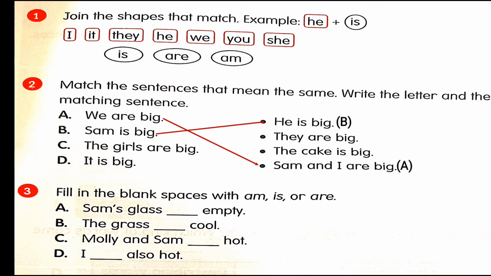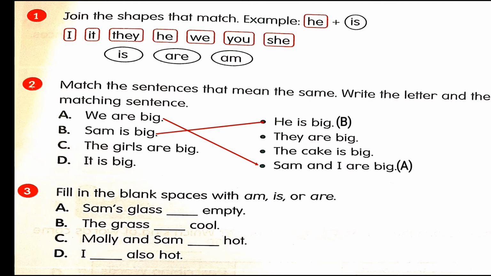Okay. Now let us try out number 3. This one also you will do in your book. Only number 1 you will do in your copy. Okay. Fill in the blank spaces with am, is, or are. So now you have to look at the sentences very carefully. Sam's glass dash empty. Now I'm talking about the glass of Sam.